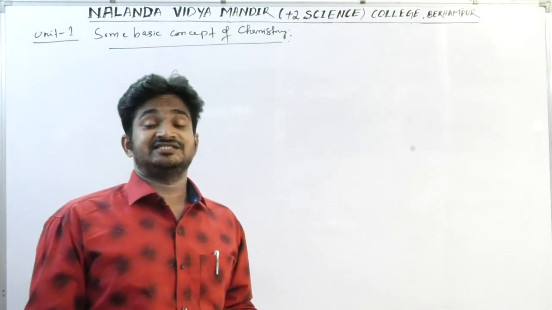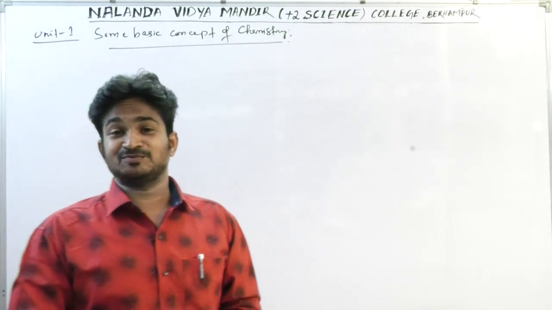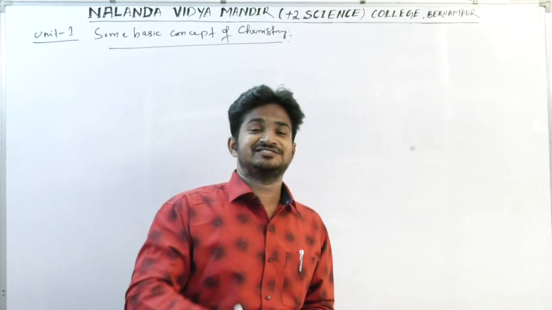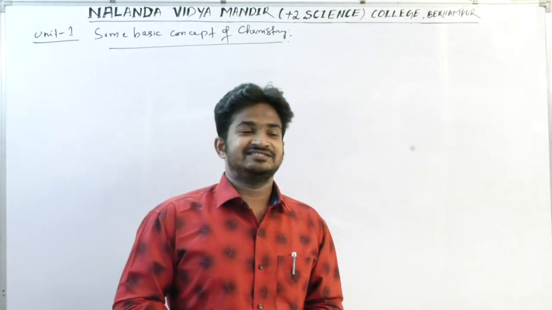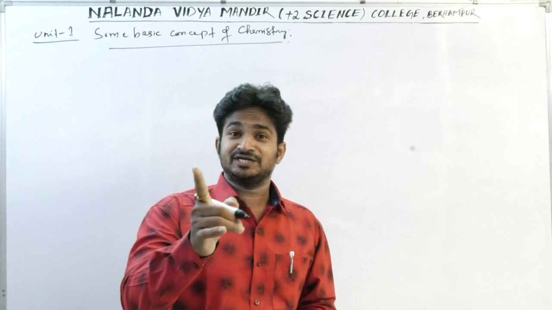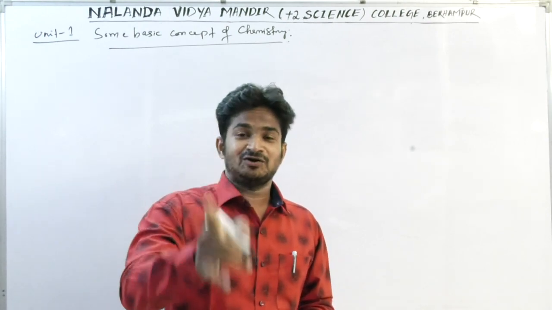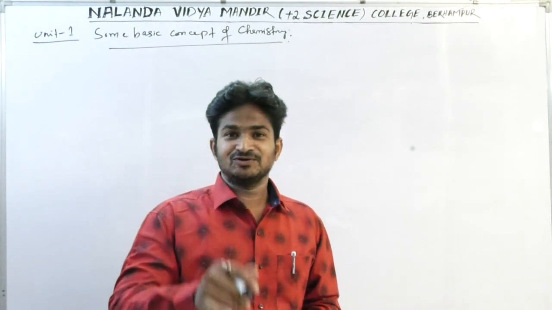Then empirical formula and molecular formula, very important ones, most of the time asked in your exam. Then the mole concept, a very important one, which most competitive exams ask.